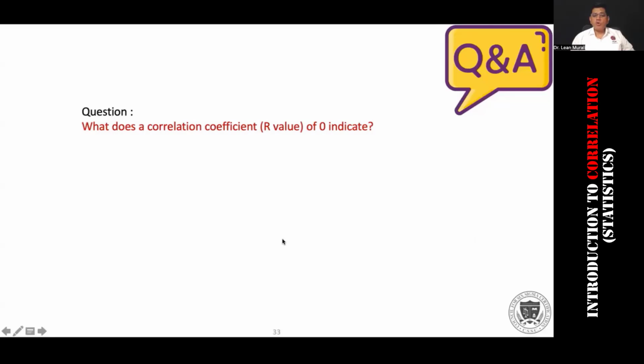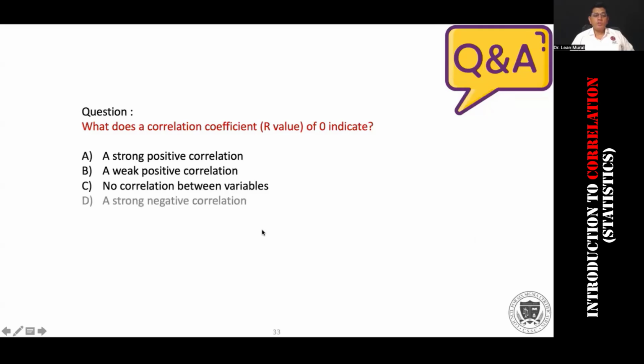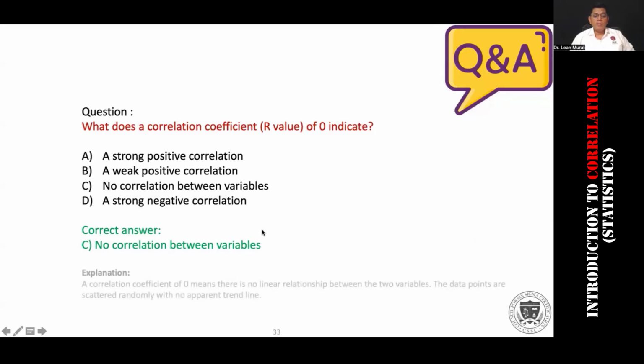What does the correlation coefficient of 0 indicate? Please quickly put in the chat box. Strong positive correlation, strong negative correlation, no correlation between variables. Yeah, no correlation is the correct answer because correlation coefficient 0 means there is no linear relationship.